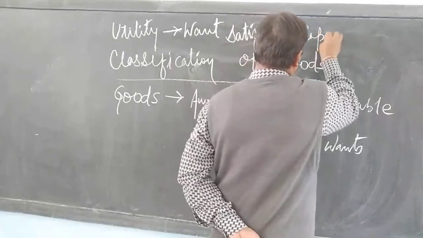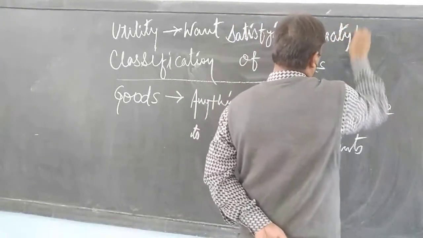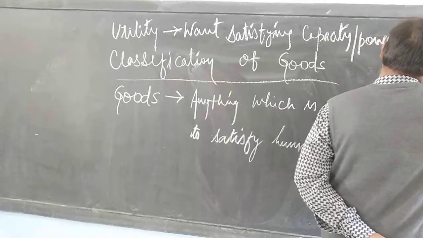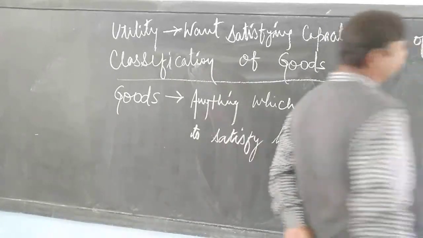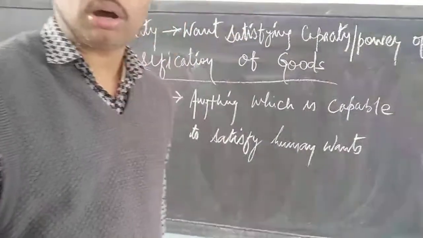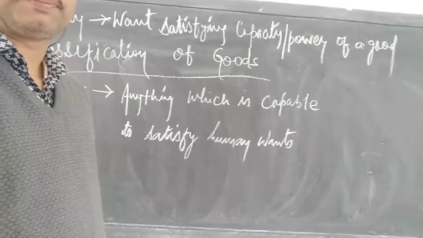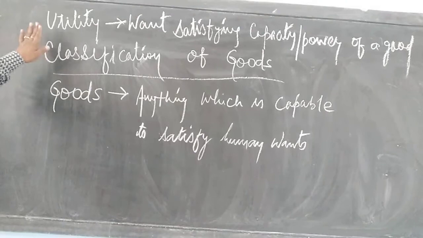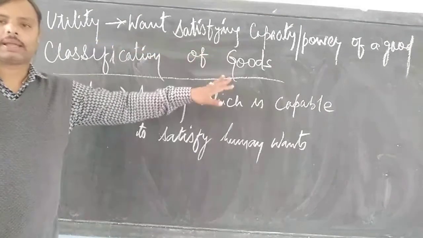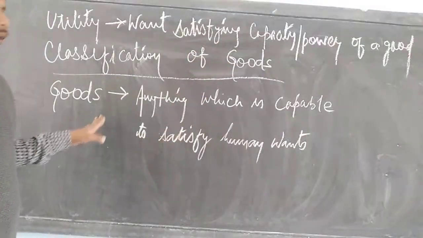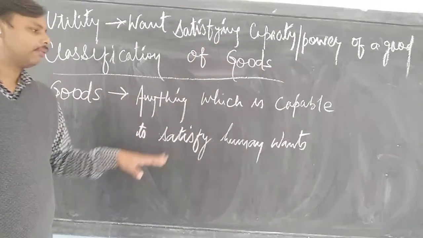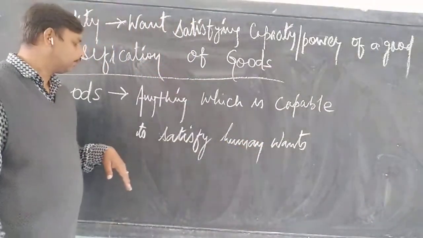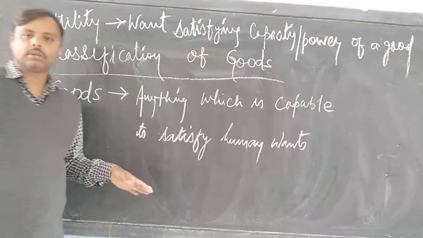Want satisfying capacity or power of a good is called utility. Okay, two terms I have talked about. The first one is utility. Whereas goods is anything which is capable of satisfying human wants.